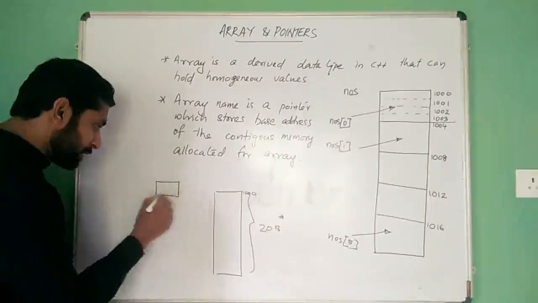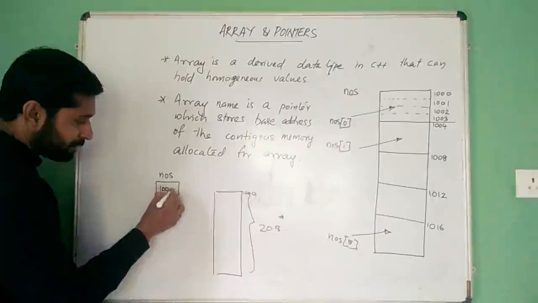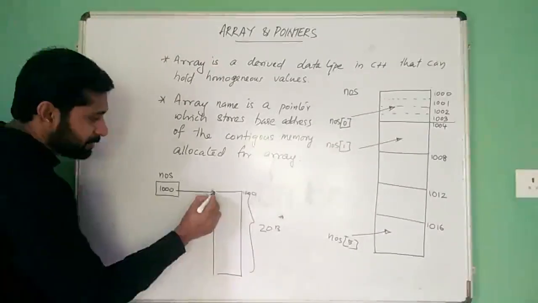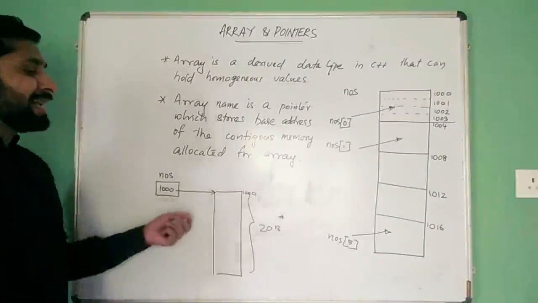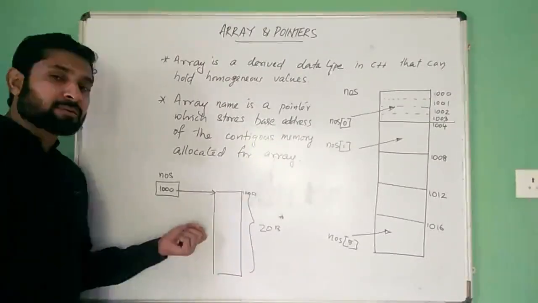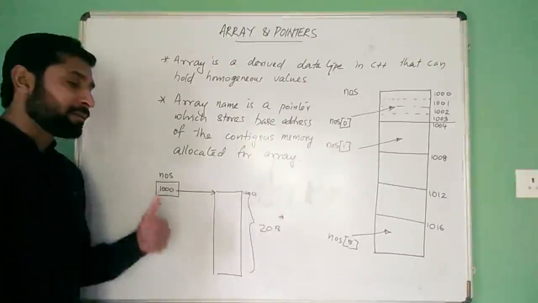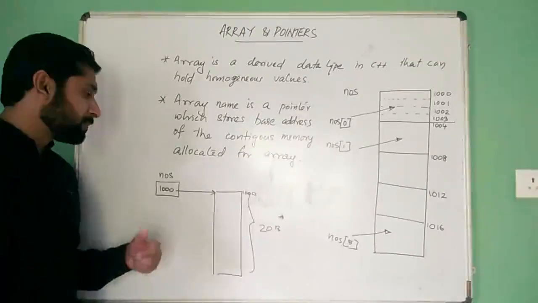So there is a pointer called NOS. This contains 1000. This points to this. This is the internal arrangement, or how internally the array is handled actually.